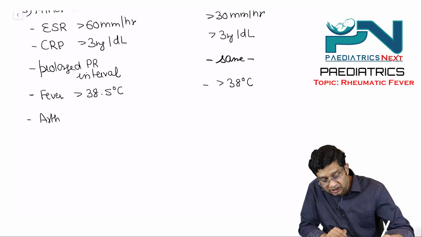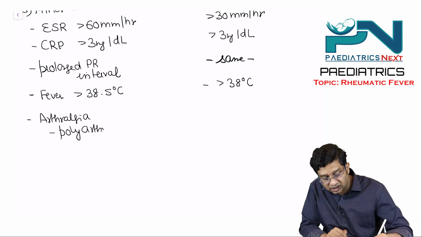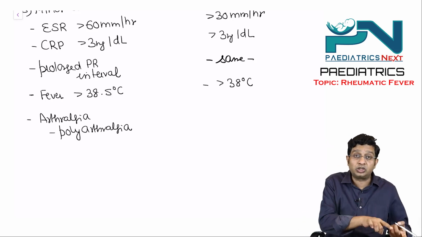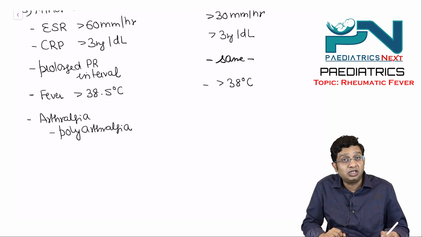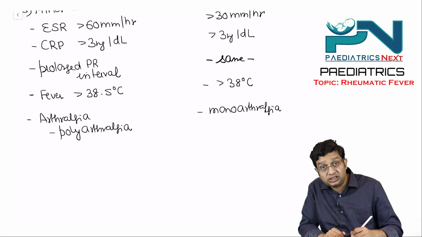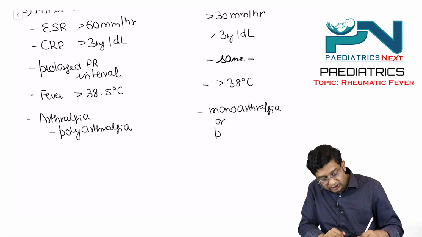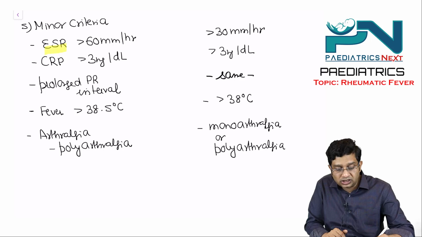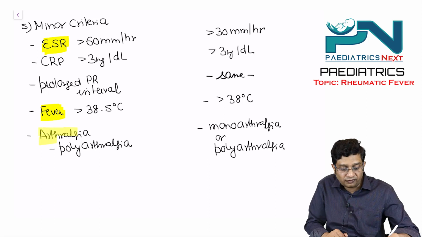Then here is arthralgia, and here the criteria is polyarthralgia. Now look at the difference. Polyarthralgia is a minor criteria in low risk, but this is a major criteria in the moderate to high risk. And here it can be monoarthralgia or polyarthralgia. So if you see which minor criteria are different, one is the difference of ESR, one is the difference of the fever, one is the difference of arthralgia.